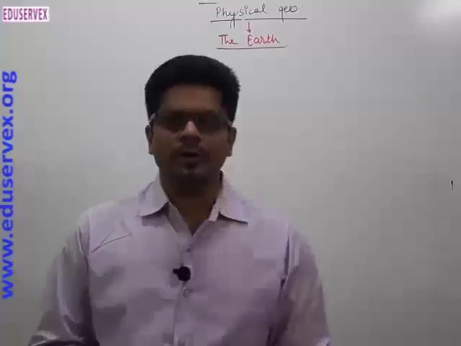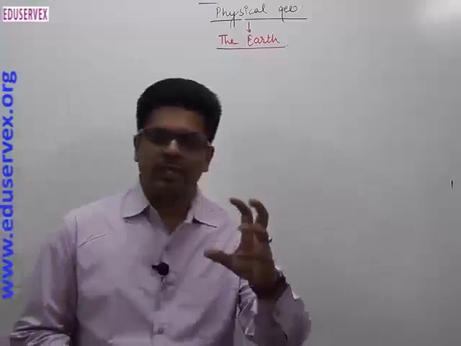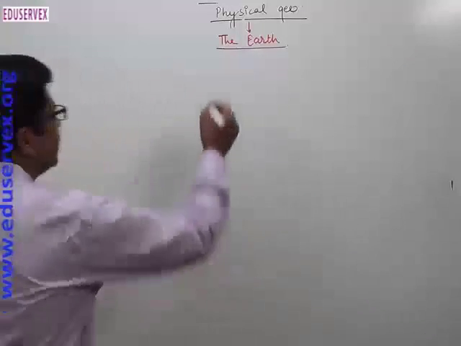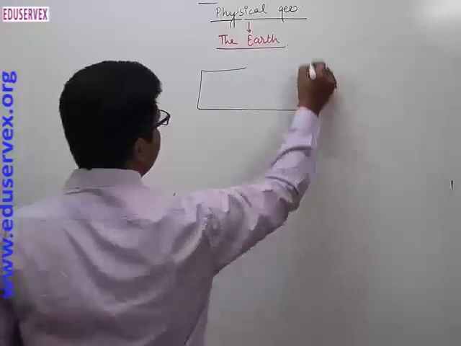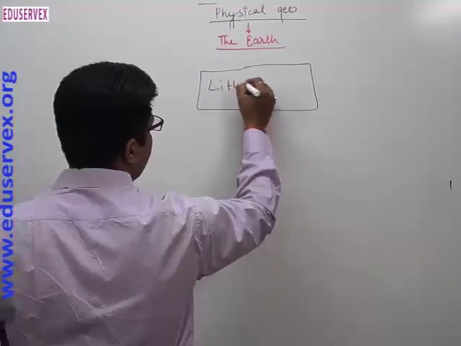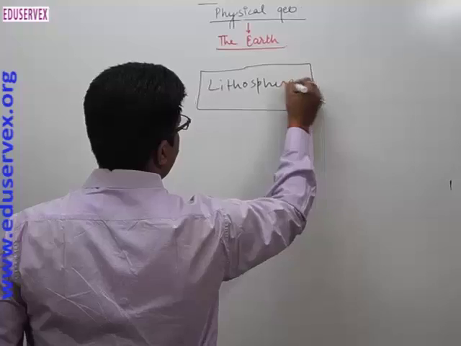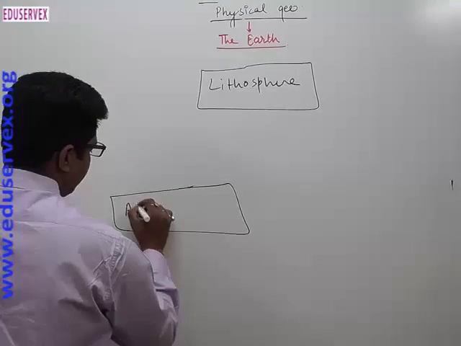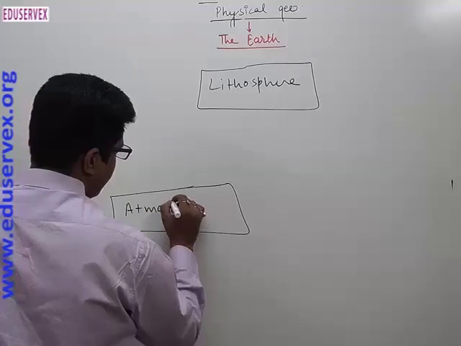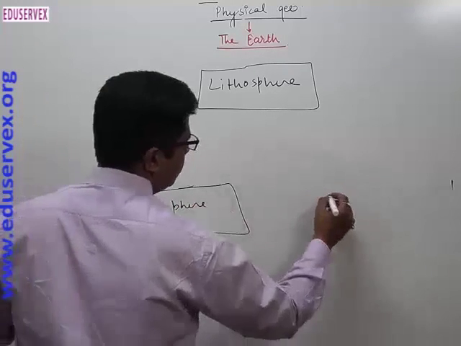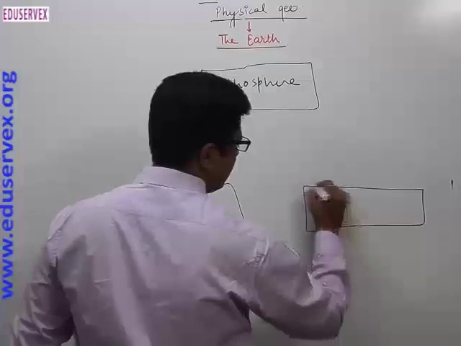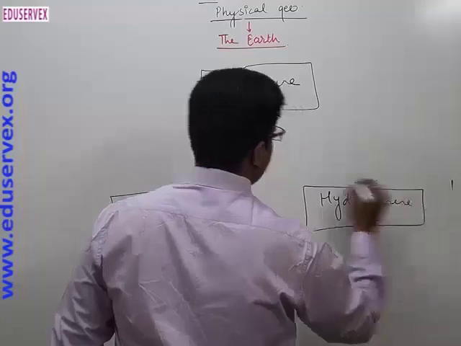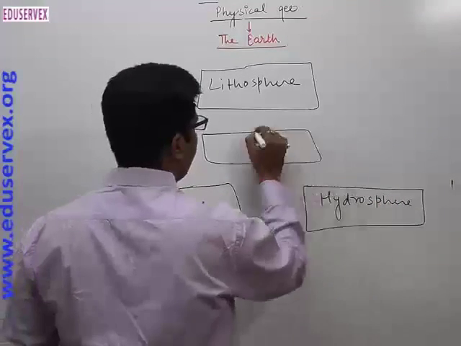The first thing we are going to describe is how the different segments, or different spheres, interact with each other. In this way there are four prominent segments. One is called the lithosphere. The second one is called the atmosphere. The third one is called the hydrosphere. And the fourth one is called the biosphere.